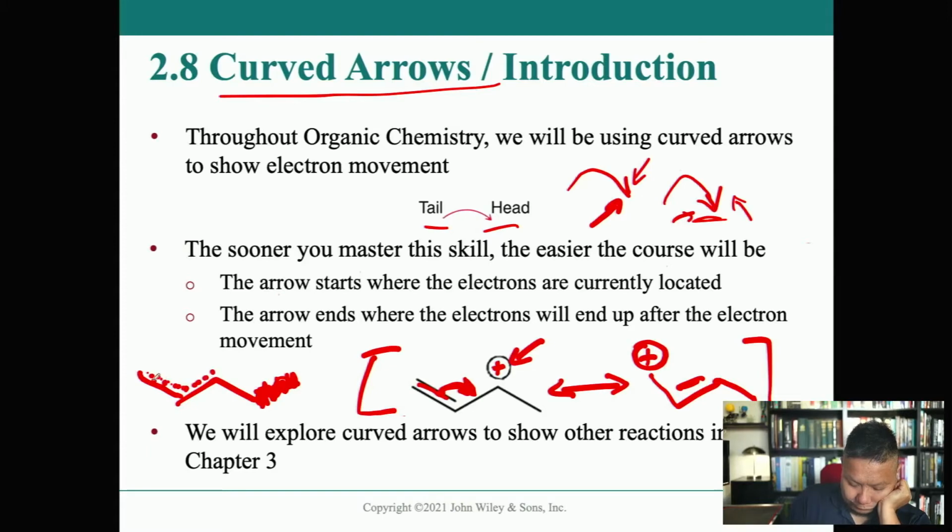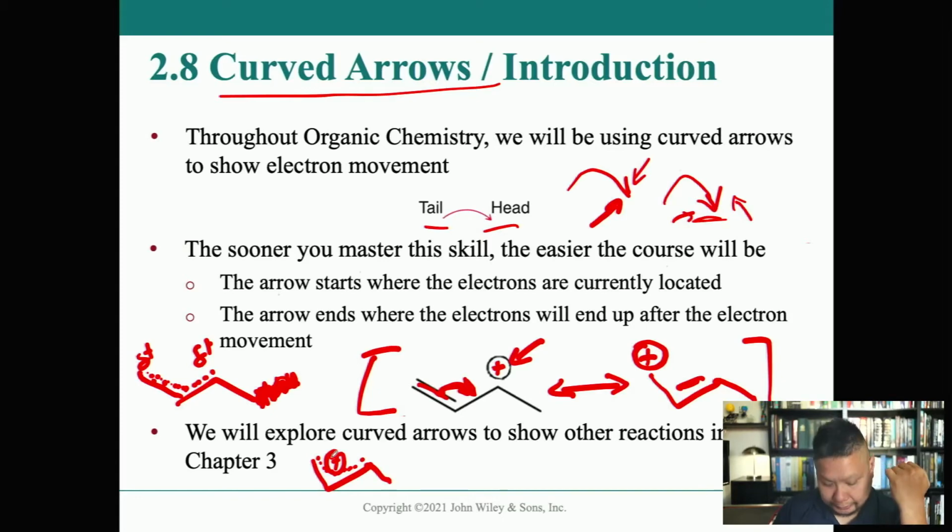And then we can do a partial or delta positive on both, right? Some people actually even do it this way, where they draw it like this, right? And then they'll put a plus sign in the middle with a circle around it. But not for that carbon right there, right? It's denoting that where that plus sign is, it's the delocalization of the charge, right? With that double bond and the dotted line. Cool stuff.